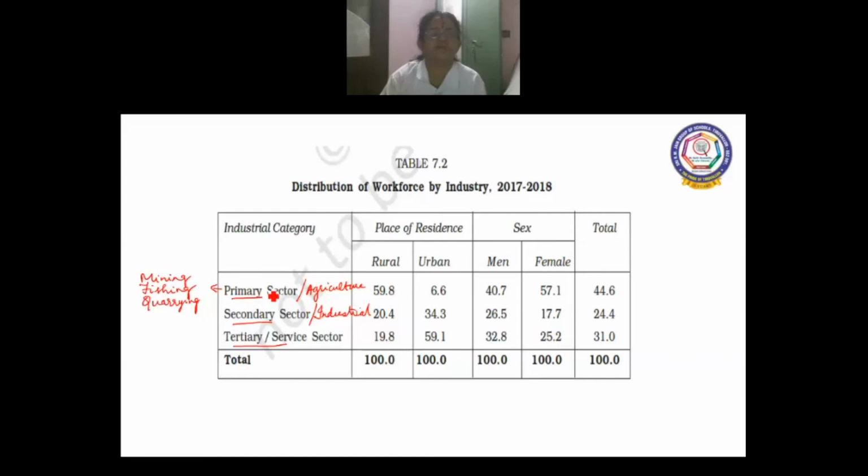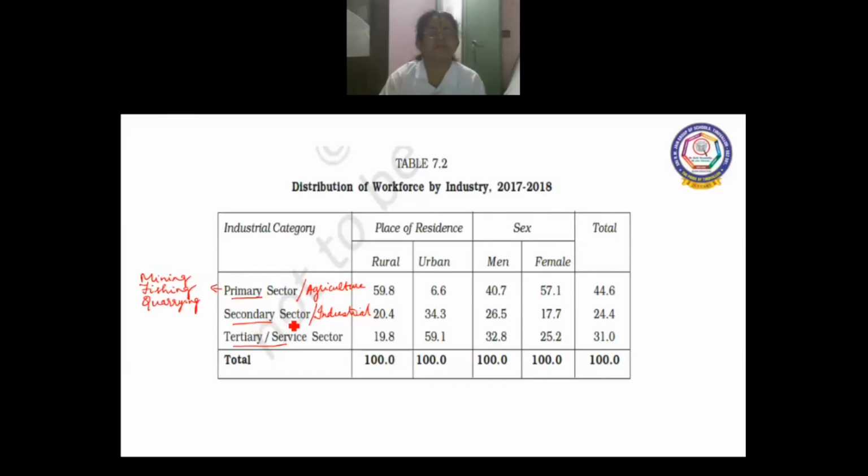All this comes under primary sector because the workers involved in primary sector, they exploit the natural resources and they do such job. So when they do mining or fishing or quarrying or agriculture, they use all the natural resources.